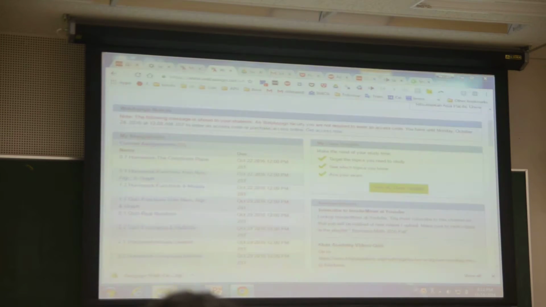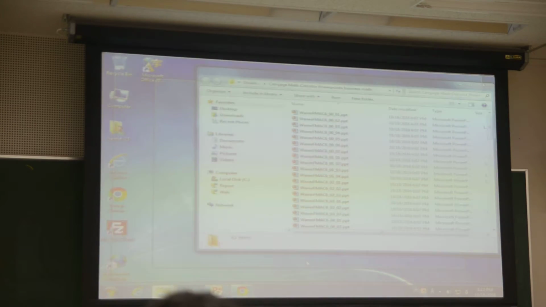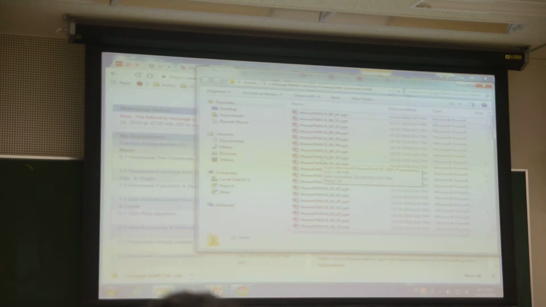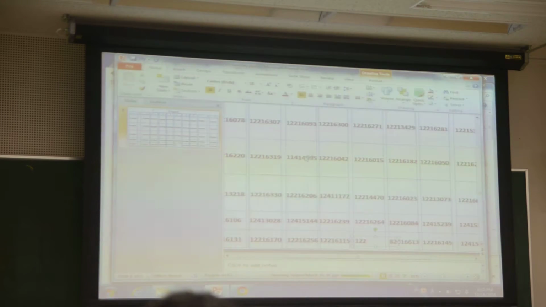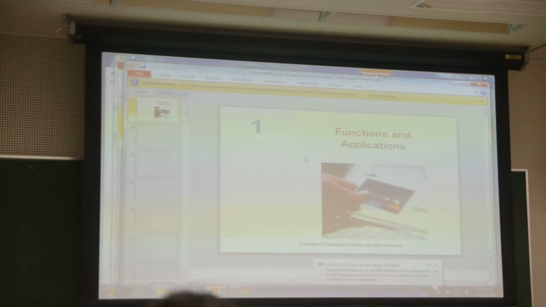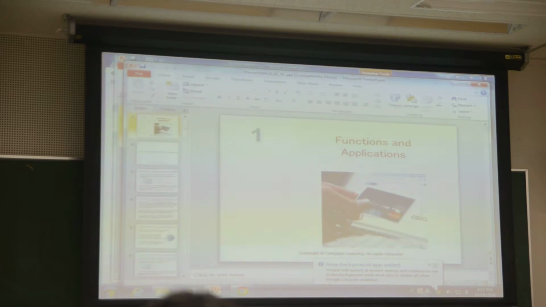Okay, so let's start. Okay, so functions and applications. I'm going to skip through, there's actually 4 PowerPoints.